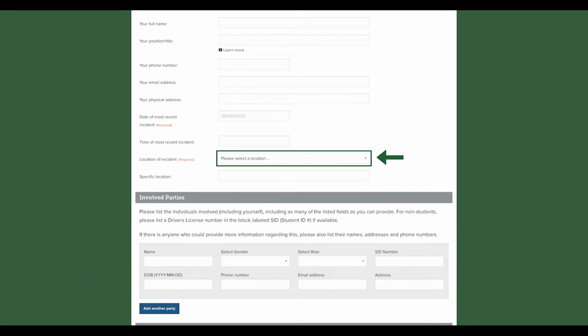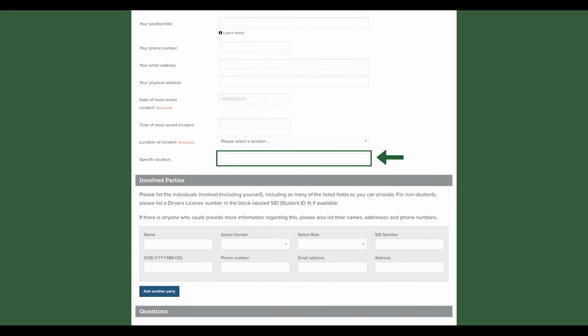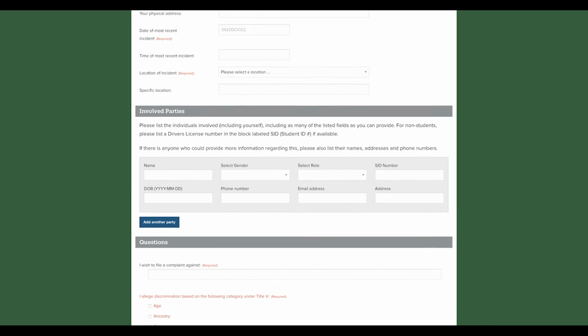Location of incident. This is required. Select the closest possible place from the drop-down menu. Enter the exact place based on the location of incident you chose. Provide as much detail as possible, including the room number or area.